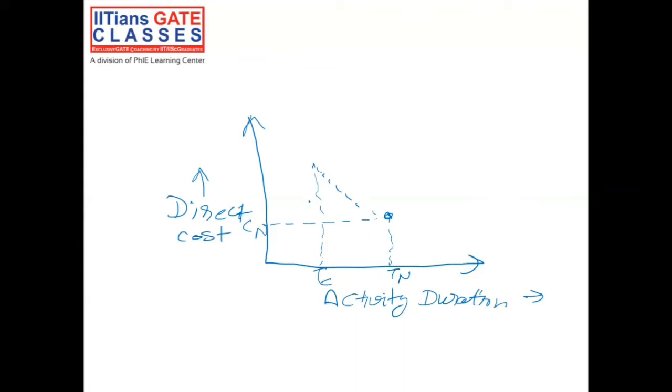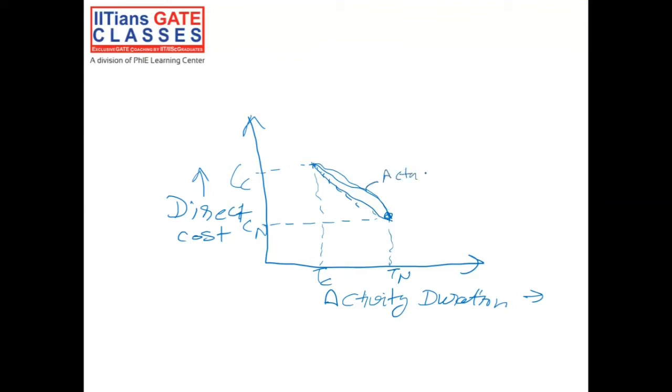So the time for that activity will reduce, but your cost for that activity will increase, and we will have the crashing cost. So in actual, if you are going from this point to this point, it's a curve, but for approximation, we can take this as a straight line.